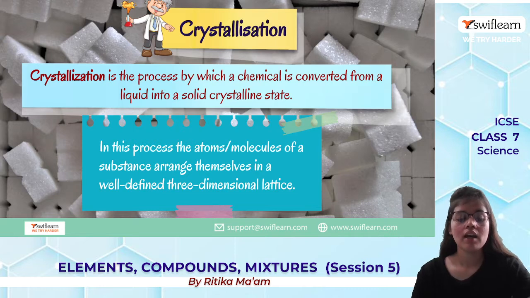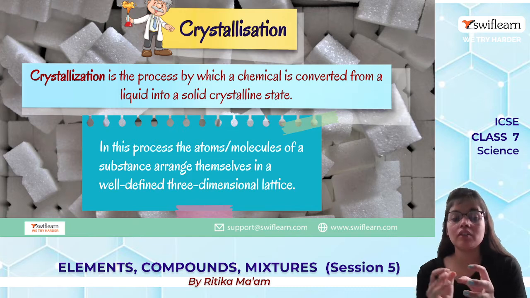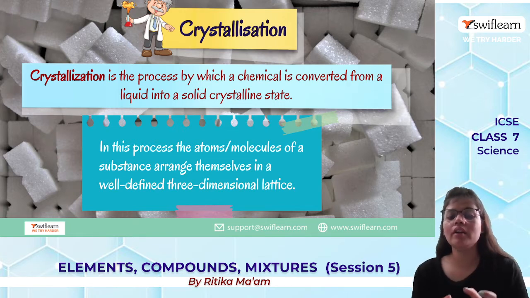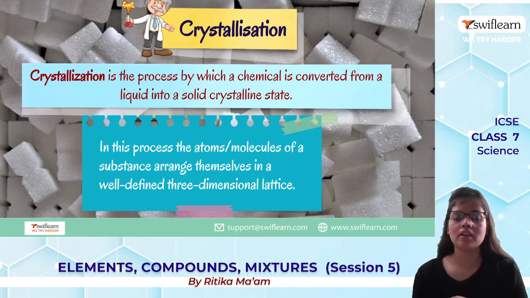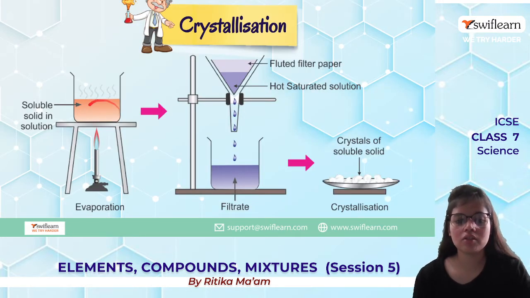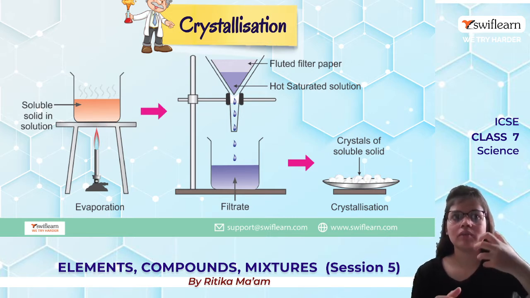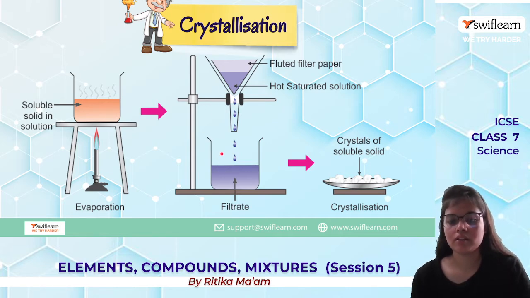Next is crystallization. Crystallization is the process in which a chemical is converted from liquid into a solid crystalline state. What happens here? The atoms or the molecules of a substance arrange themselves to form a crystal, we can say a three-dimensional lattice. So they form a crystal kind of structure. We have a soluble solid in the solution here. It evaporates, and after a point it is completely evaporated and leaves behind the crystals of the soluble solid.